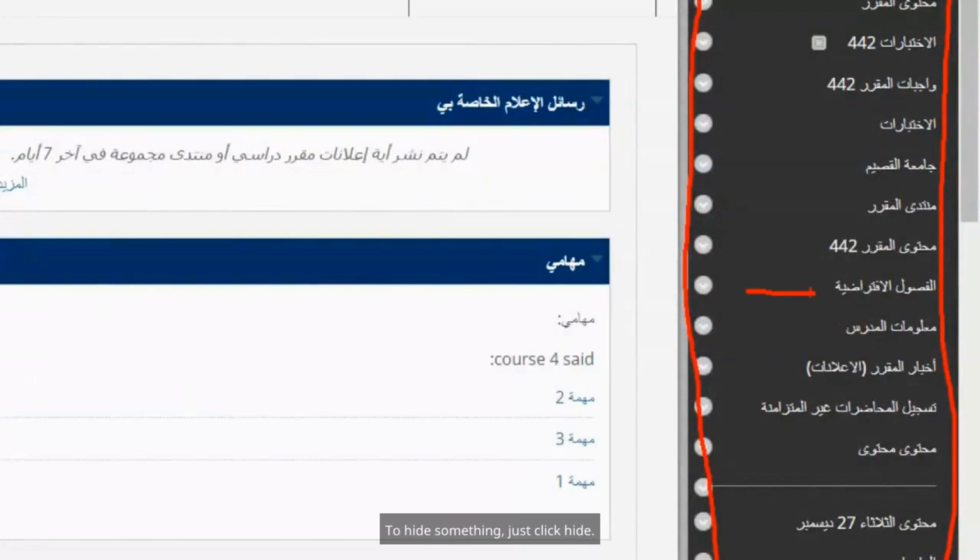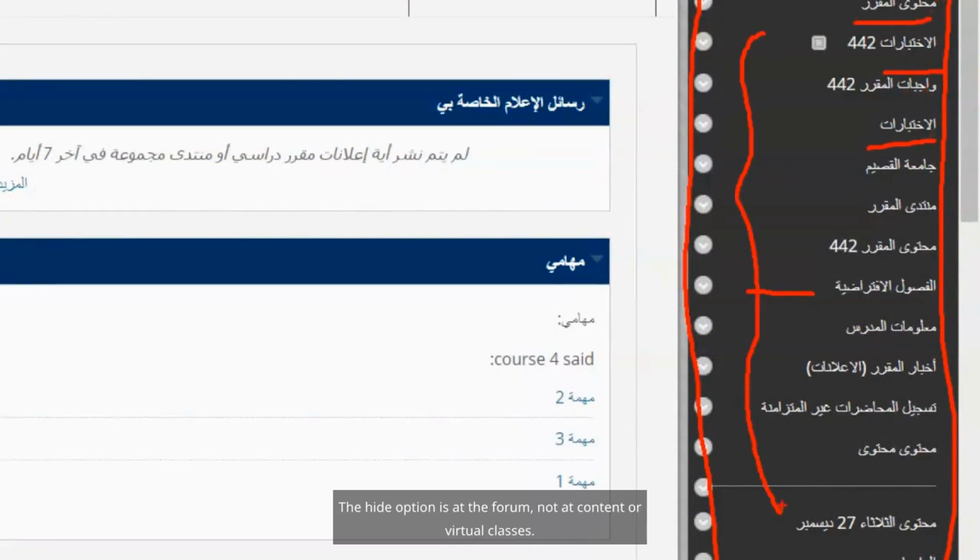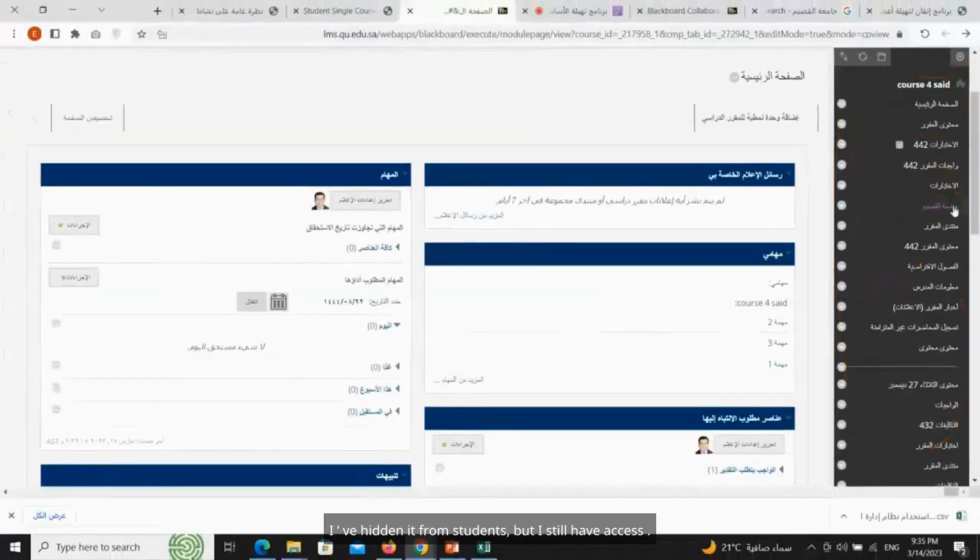And to hide something, just click hide. For example, if you want to hide this forum, you just click on hide. The hide option is at the forum, not at content or virtual classes. Students see the menu without the forum link. I've hidden it from students, but I still have access. To show it again, click the circle and select show.